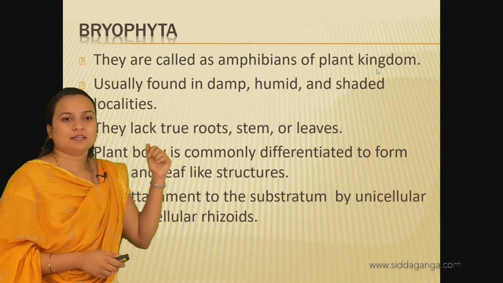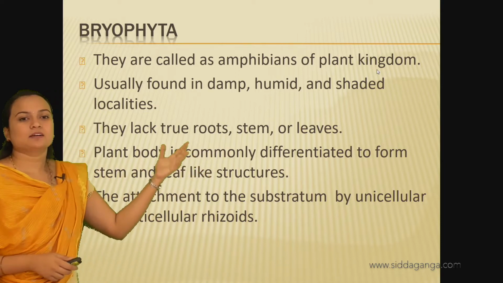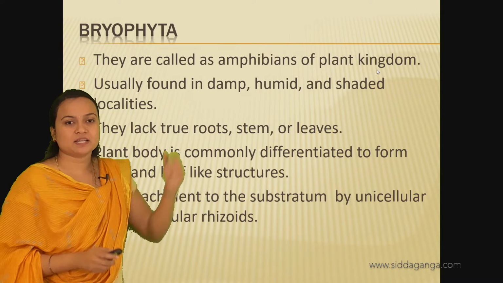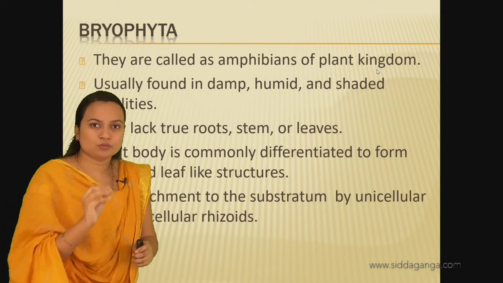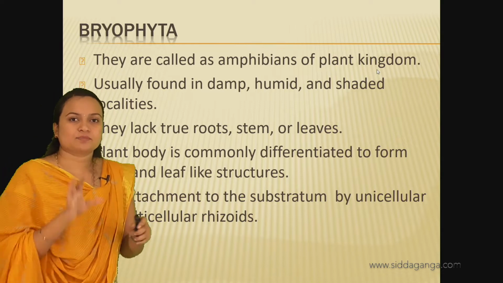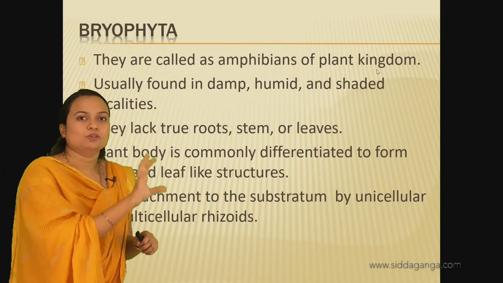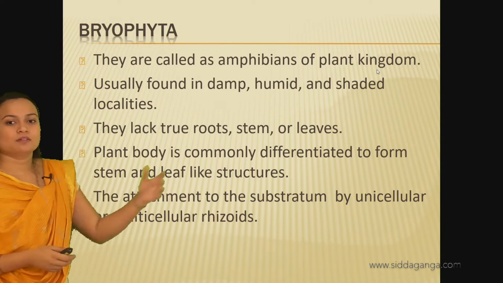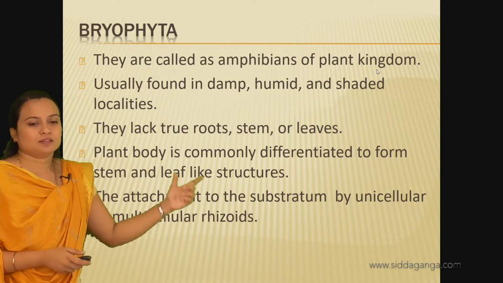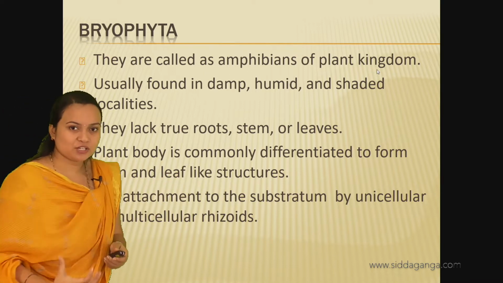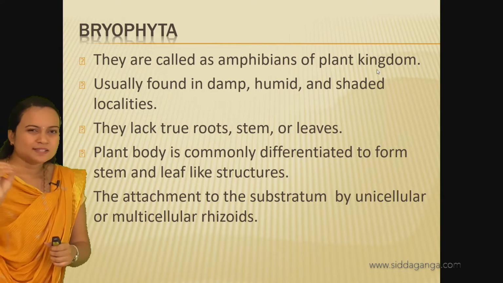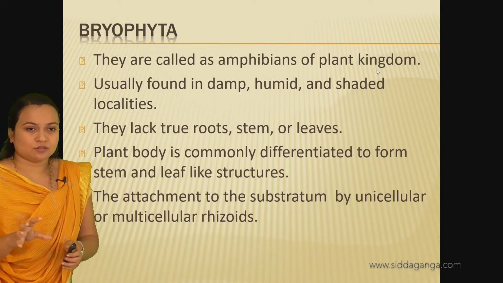Further, the Bryophyta lack true roots, stem and leaves. True roots, okay, but to replace them, the plant body is commonly differentiated to form stem-like and leaf-like structures.